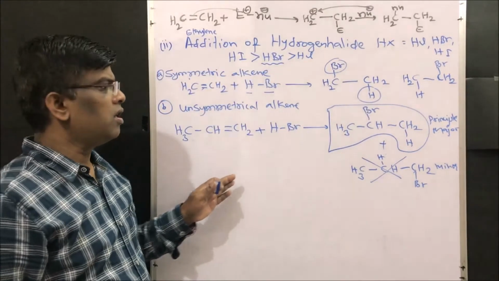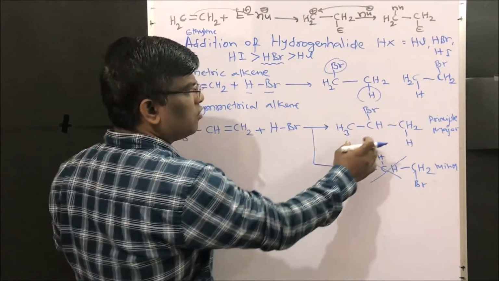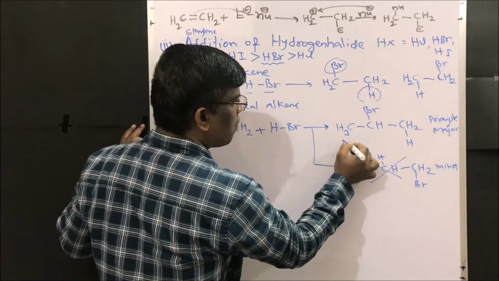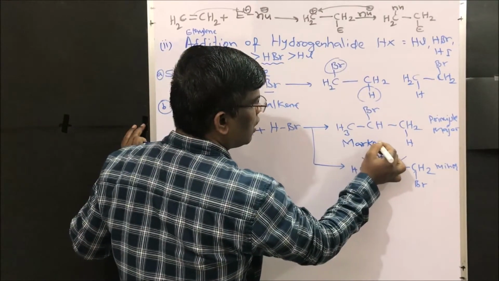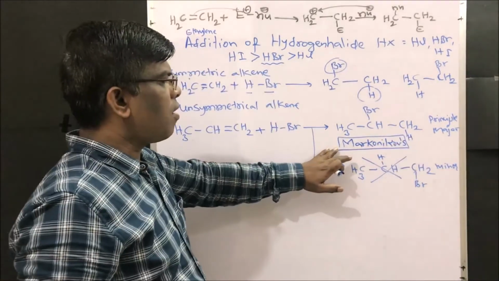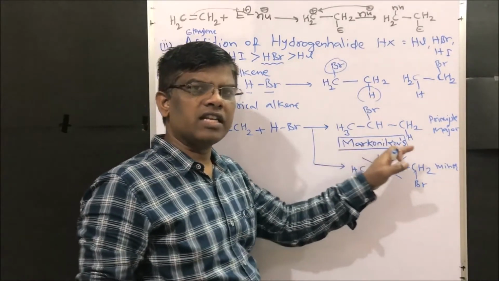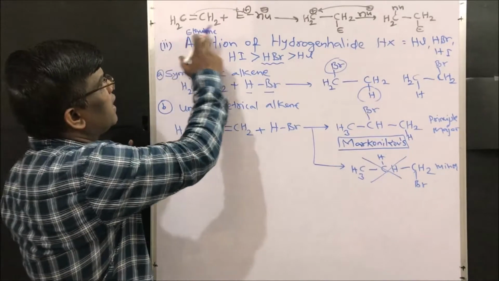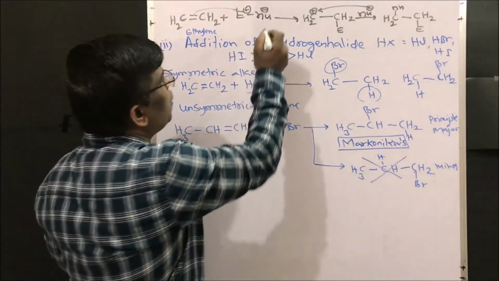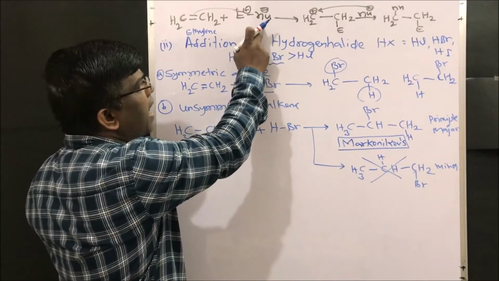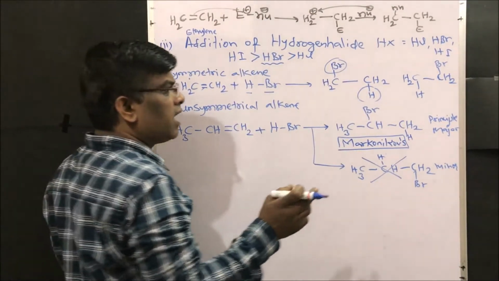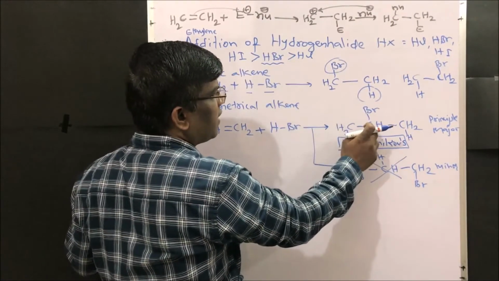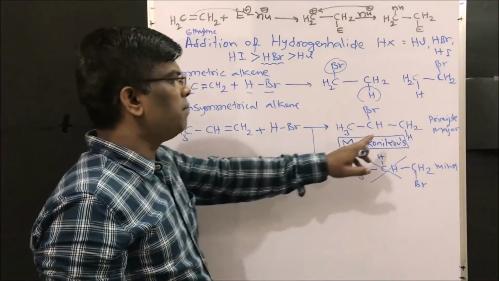So what is the principle? The selective formation of this 2-bromopropane is explained by Markovnikov. This compound is also known as Markovnikov's addition product. As per Markovnikov's rule, during the electrophilic addition reaction, the nucleophile or the negative addendum adds to the highly substituted carbon, or the carbon which has fewer hydrogens.